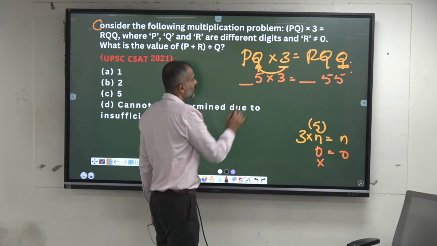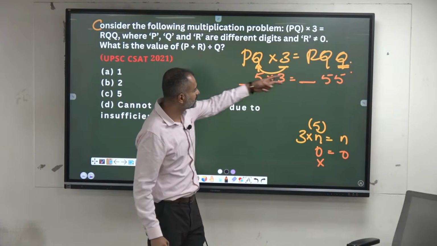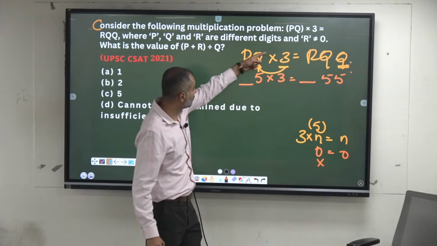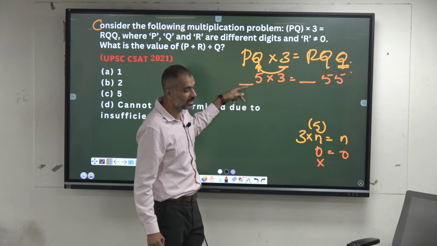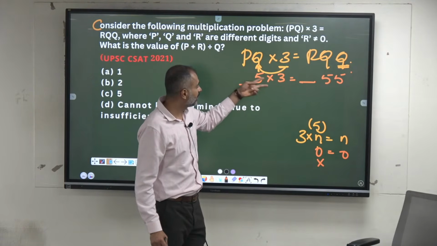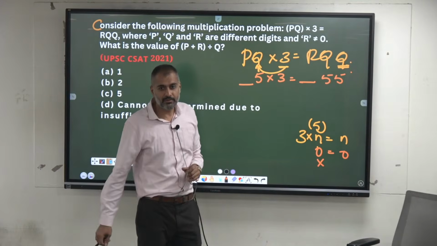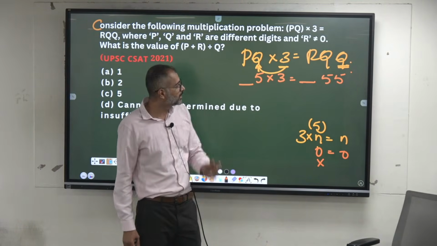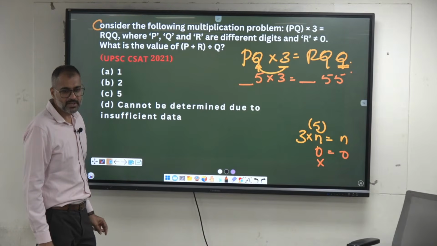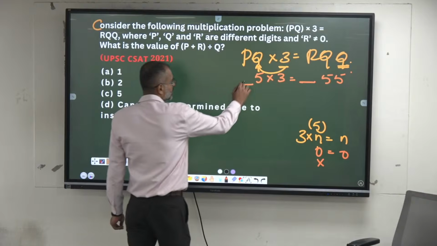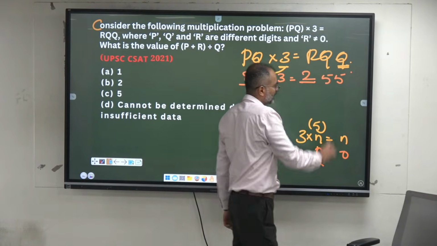Come on, give me the values of P. It can't be 1 because this is a 3-digit number. It's not 0, that's why he says R is not equal to 0. If I put 2, not possible, 3, not possible. It has to be anything greater than 3. 45 into 3, no. 55 into 3, no. 65, no. 75, no. 85, yes. 85 into 3 is 255.